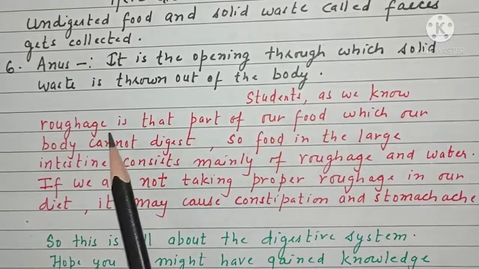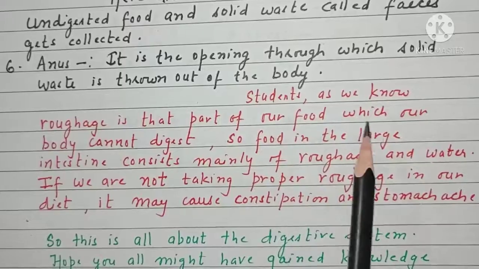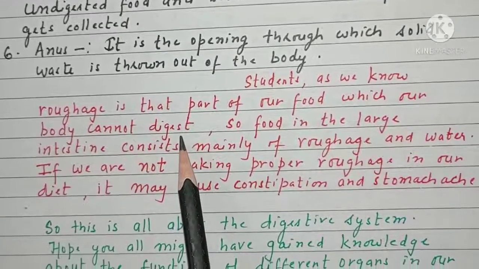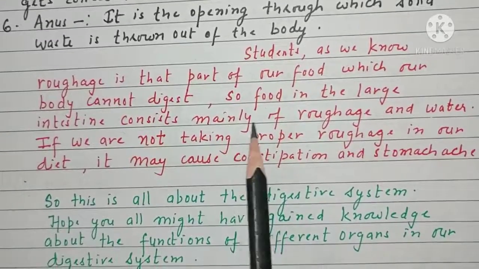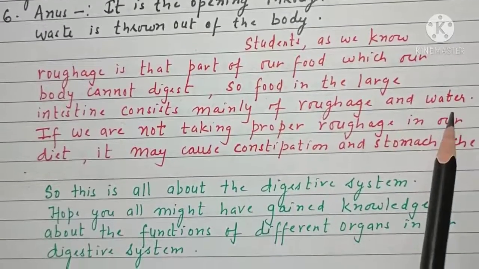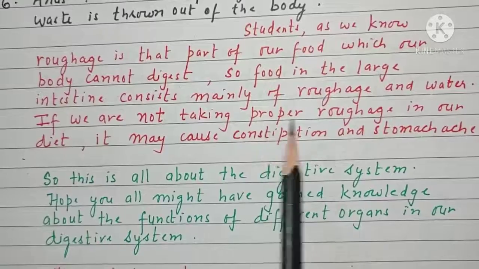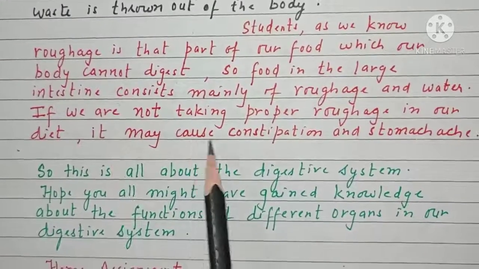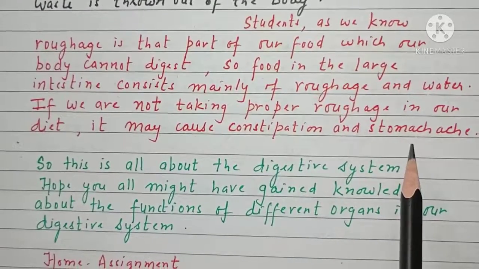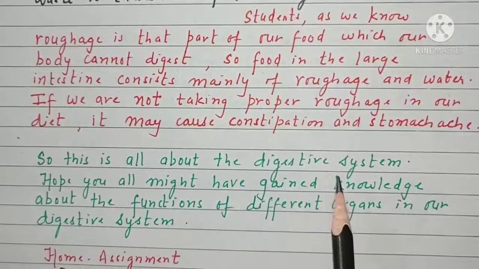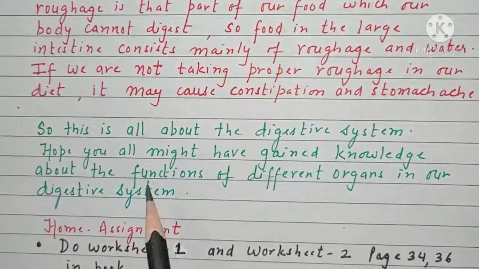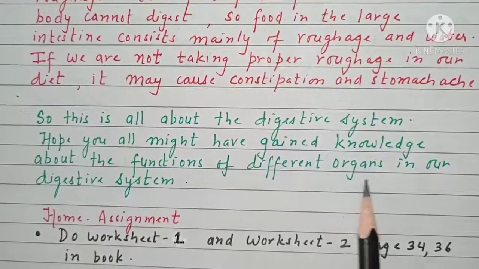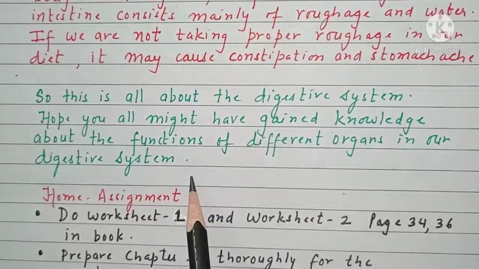Students, as we know, roughage is that part of our food which our body cannot digest. So food in the large intestine consists mainly of roughage and water. If we are not taking proper roughage in our diet, it may cause constipation and stomachache. So this is all about the digestive system. I hope you all might have gained knowledge about the functions of different organs in our digestive system.